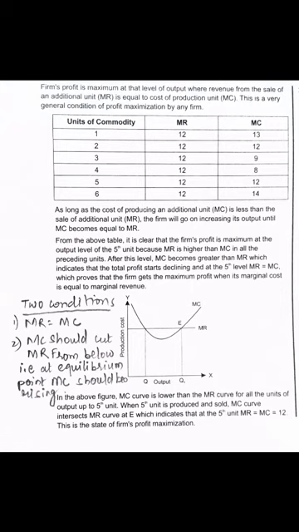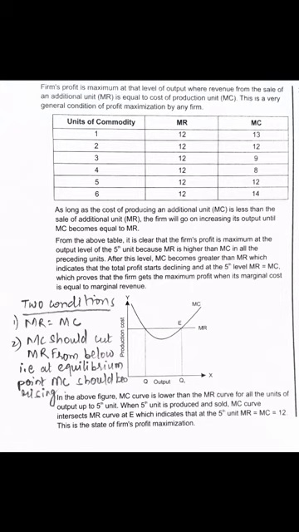We know the diagram, we remember it from the previous chapters. We have already seen that MC is drawn U-shaped, right? So at first my marginal cost, that is per unit cost, is more. The producer will keep on producing, and at the point where MC equals MR, the producer has reached the equilibrium, that is the first equilibrium.